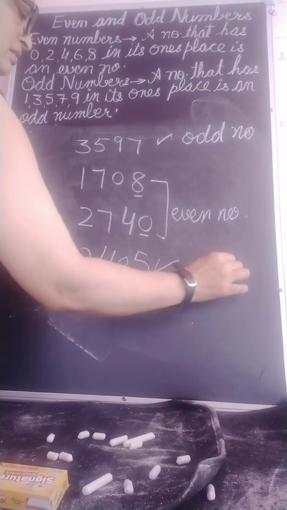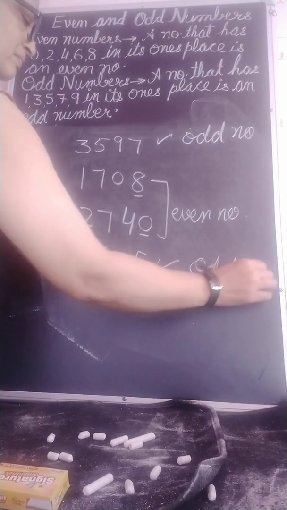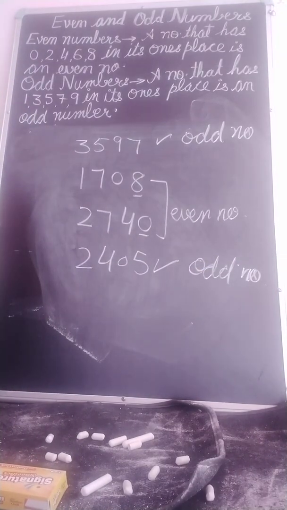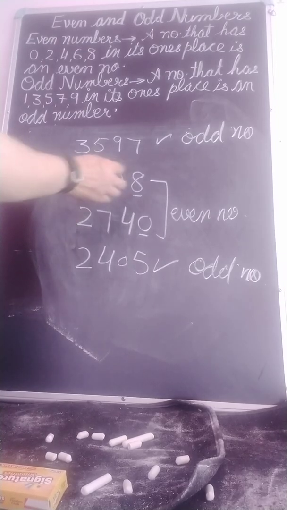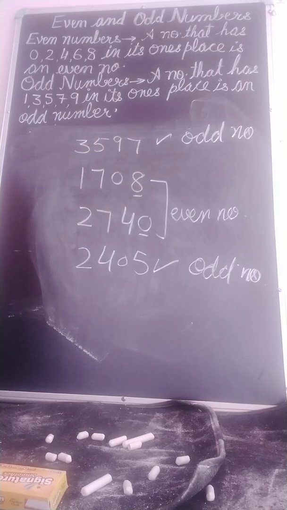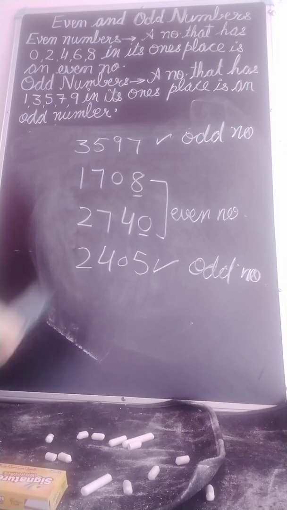Have you got it? Those digits which come in the table of 2, that is 2, 4, 6, 8, 0, where in place of 10 we take 0 at the ones place, those numbers are even numbers, which are multiples of 2. And the others are odd numbers.